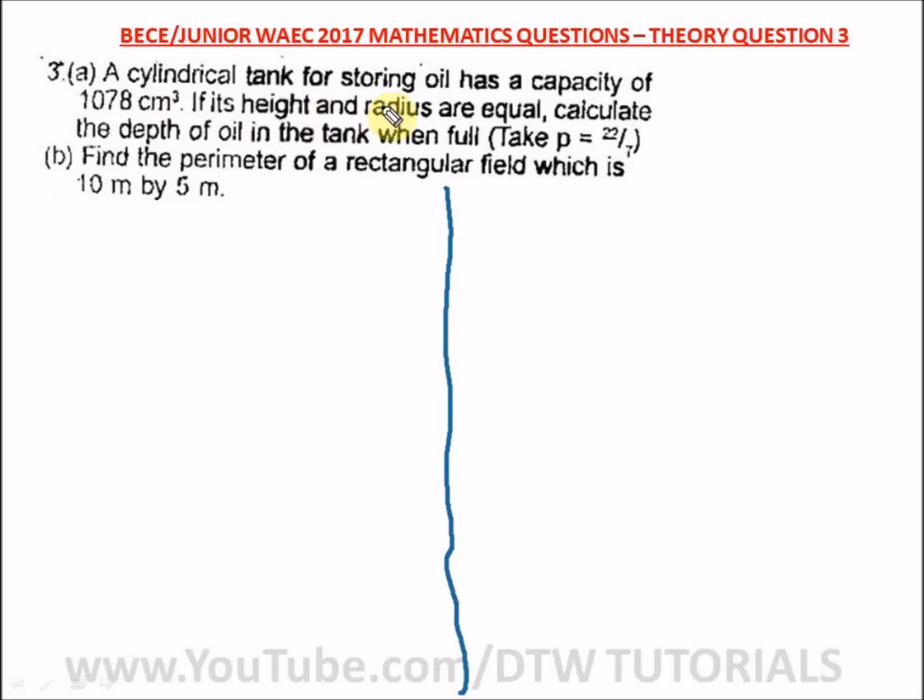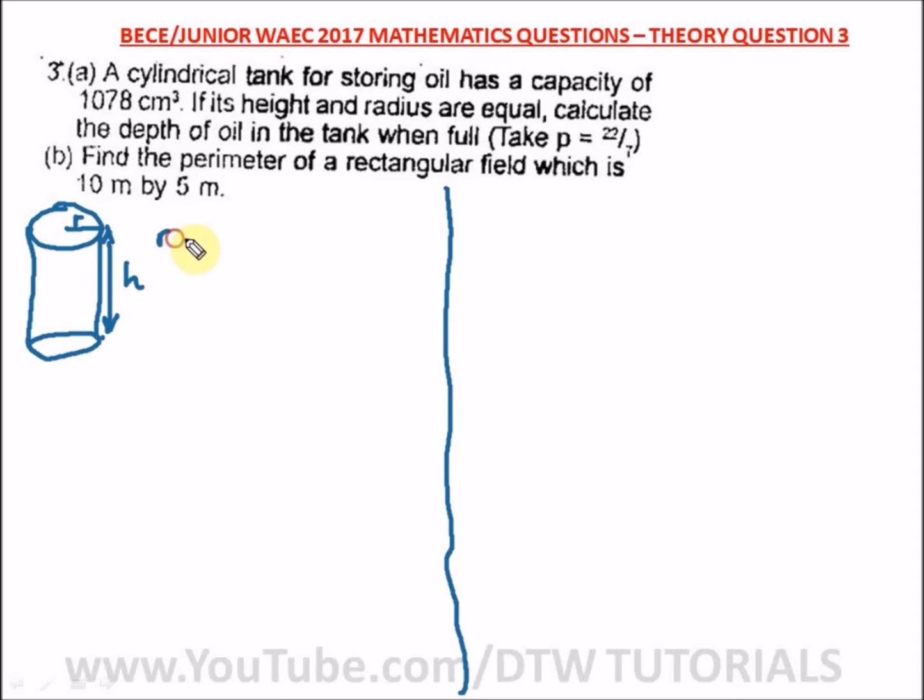All right, if its height and radius are equal, let's draw this cylindrical tank. Okay, this is a cylindrical tank here. Please don't mind my drawing. If its height and radius are equal, that means the height, from here to here, is equal to the radius r.